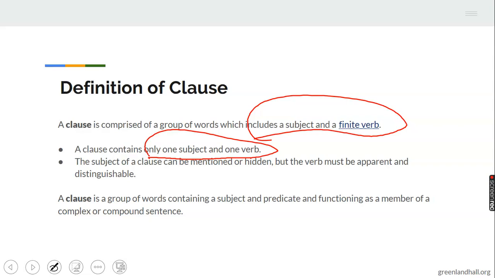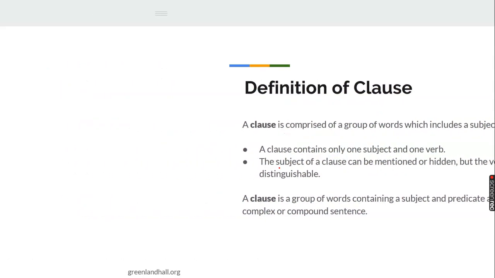The subject can be mentioned or hidden, but the main thing is that a clause must be meaningful. And a clause can contain more than one subject or verb. That is a complex clause, and those things are not fit for your class. There are things higher than your class.